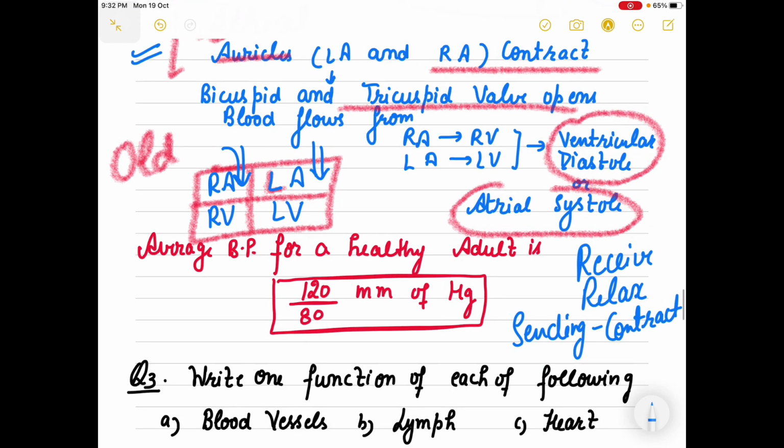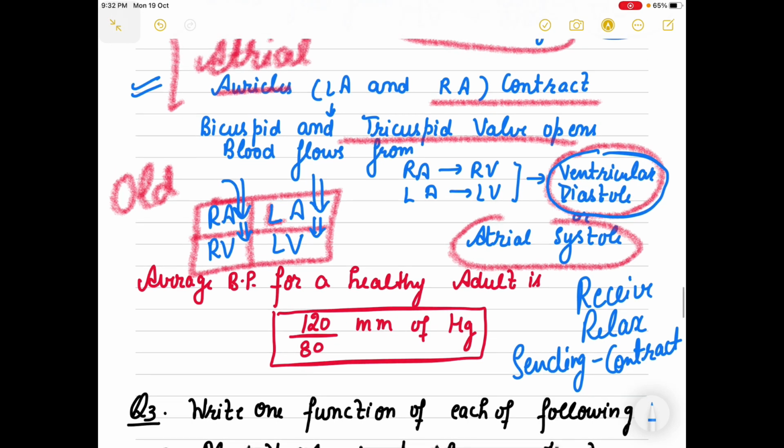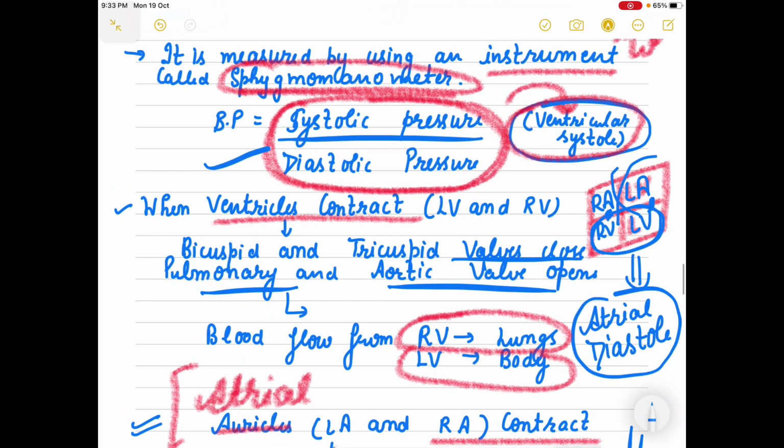Now we are saying atria, they will contract. So ventricular diastole means atria are sending blood to the ventricles. So bicuspid and tricuspid valves open होंगे तभी तो atria भेजेंगे. So blood flows from right atrium to right ventricle and left atrium to left ventricle. At this time ventricles कुछ नहीं कर रहे, so they are known as relaxed. They are in ventricular diastole. So this is diastolic pressure.